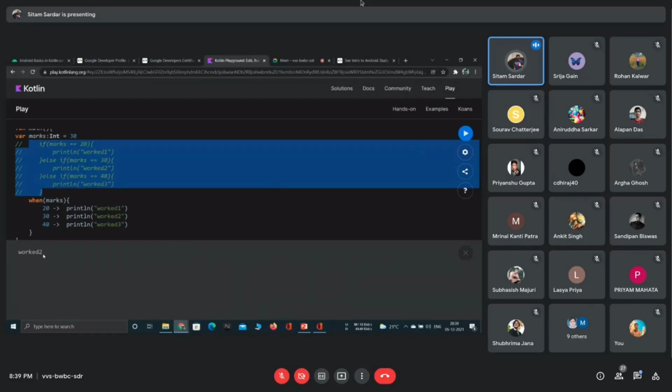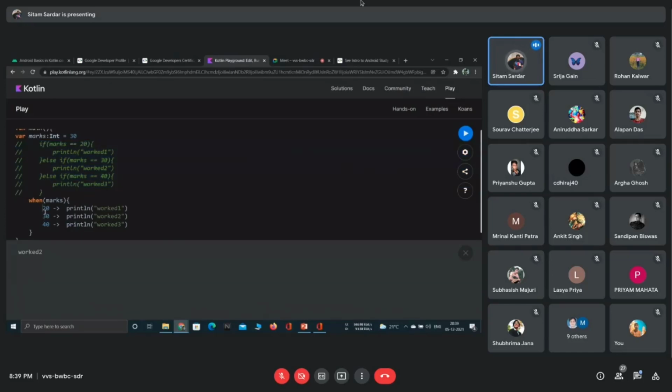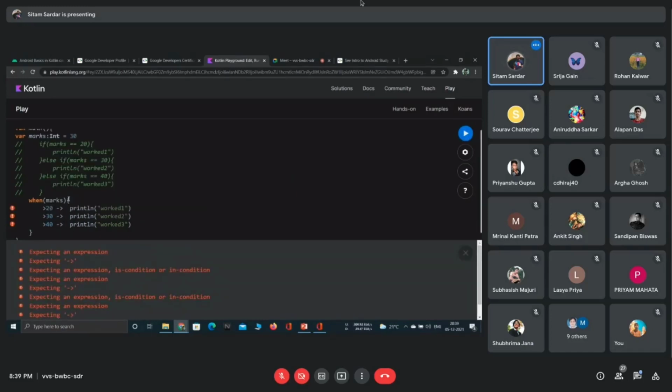And now let me explain the previous thing. What I was actually working on in the previous thing was, if marks is greater than 20, right? If marks is greater than 20, just give it like, I think this is the syntax. Let me check it once. Sorry, this kind of exception is there. Actually, its syntax is a little bit different.